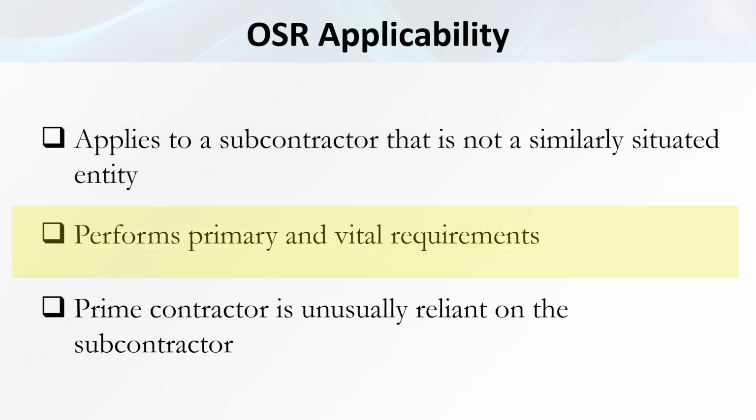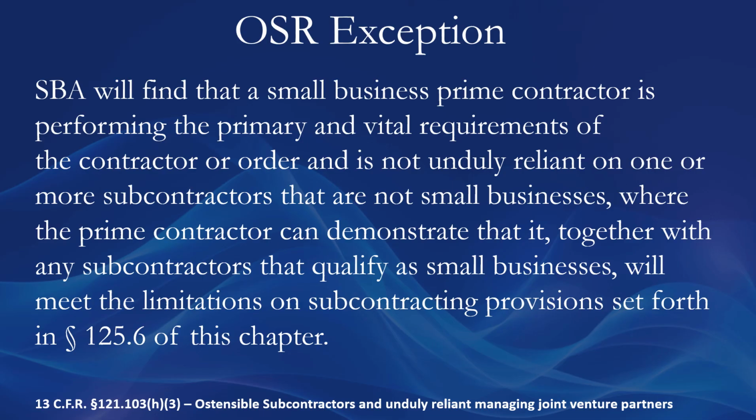The second prong of consideration is whether the non-similarly situated contractor performs the primary and vital requirements of the statement of work. The primary and vital requirements refer to the core, essential tasks and responsibilities that define the principal purpose of the contract as outlined in the solicitation. Lastly, the third prong is being unusually reliant on the subcontractor. That is, the contractor does not have the requisite capabilities to perform the contract without the subcontractor.